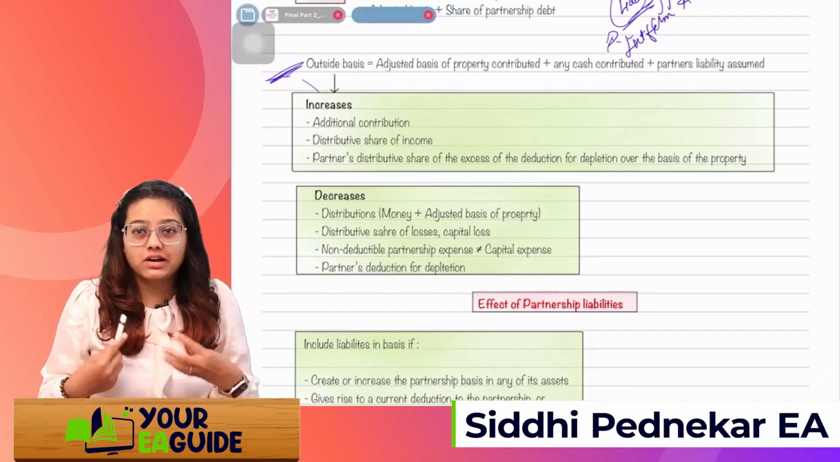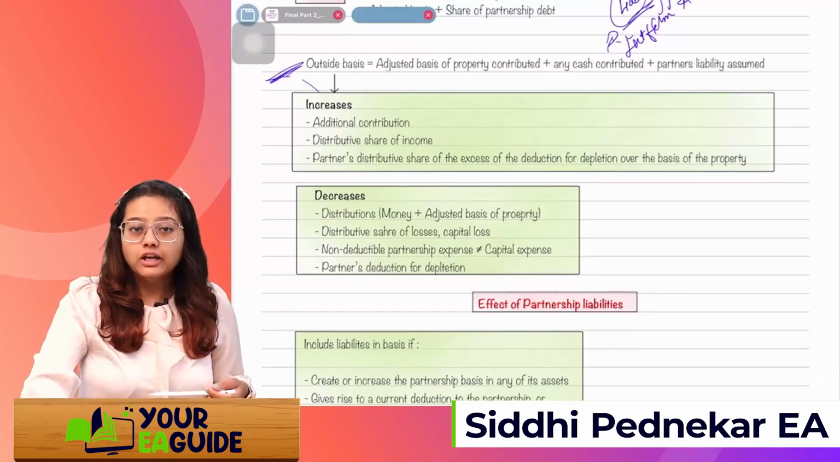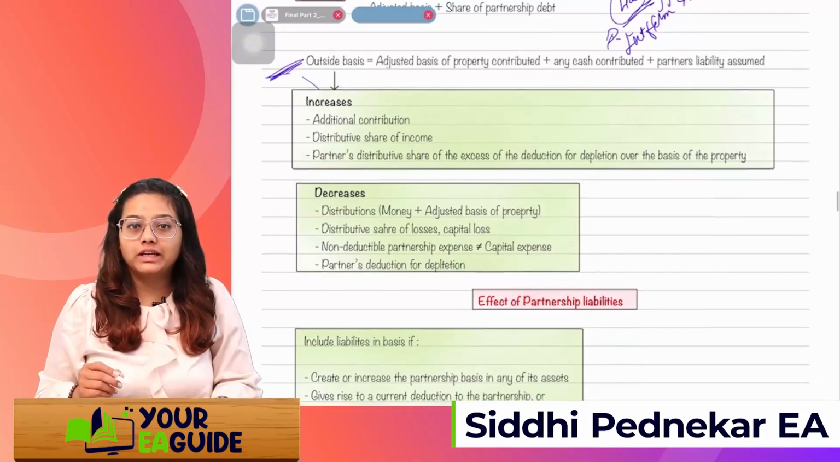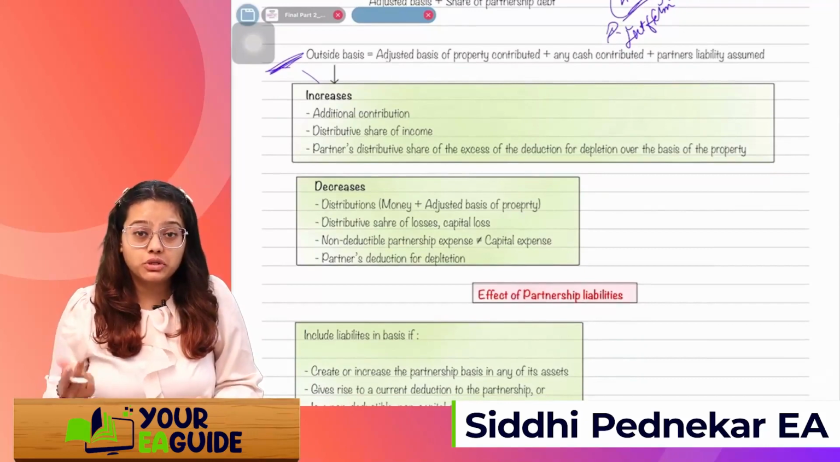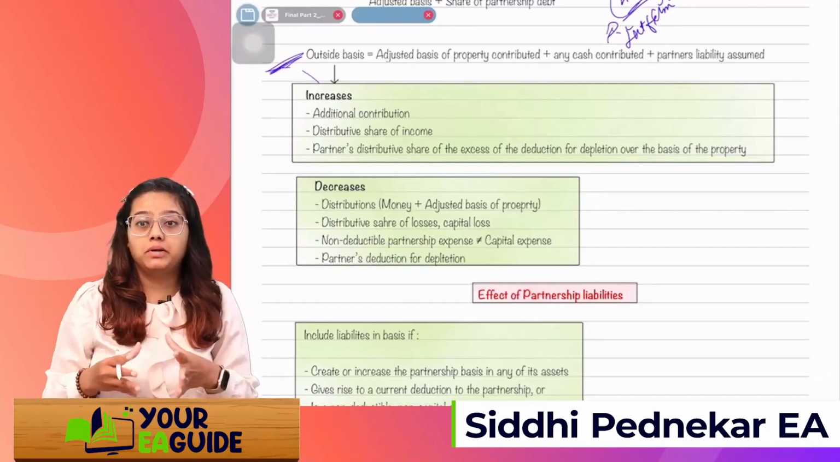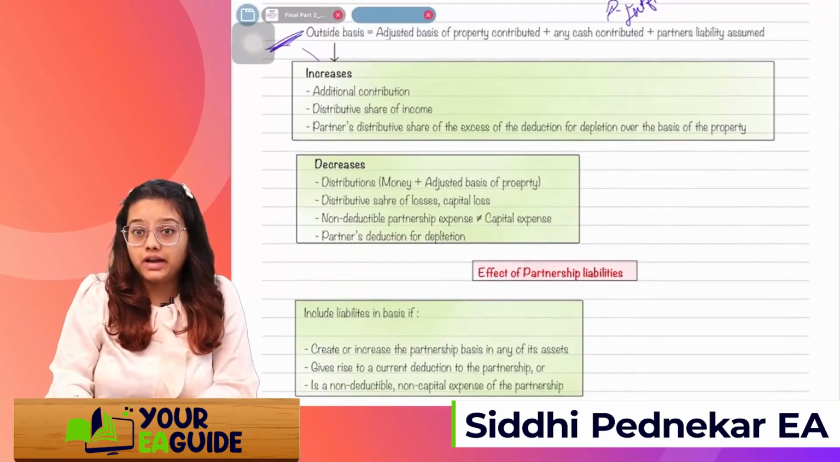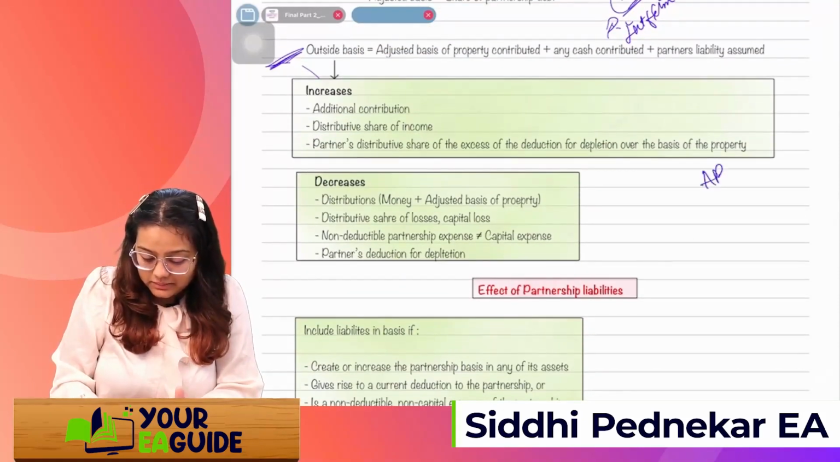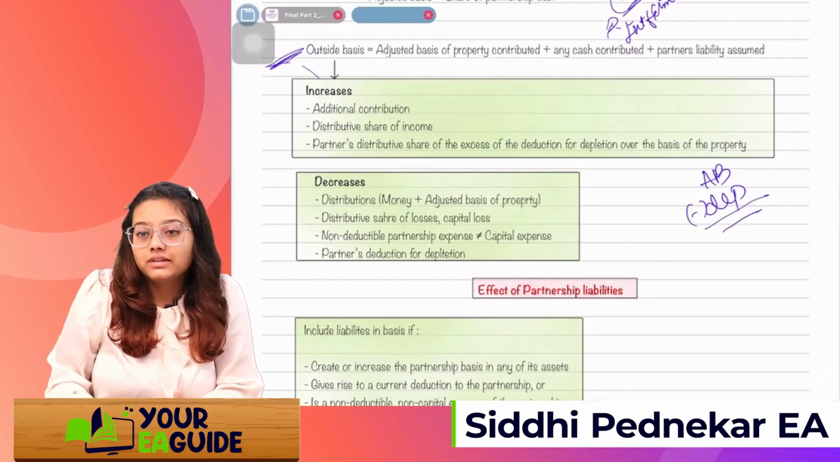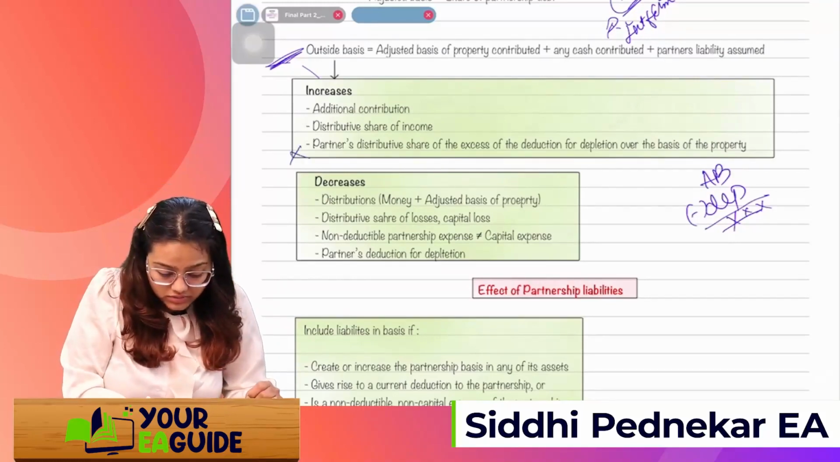If the partnership firm is earning income, obviously I'm going to get a share in that income. That's why I'm a partner for a particular share. So that particular share, I'll add it. So increase by additional contribution, increase by distributive share. I'll increase by partner's distributive share of excess of deduction for depletion over the basis of the property. What do you mean by excess? Excess of deduction for depletion over the basis of the property. If adjusted basis minus depreciation, there we get excess depletion. If there's an excess depletion and if the amount goes negative, the partner will get it. So don't stress out on this topic.